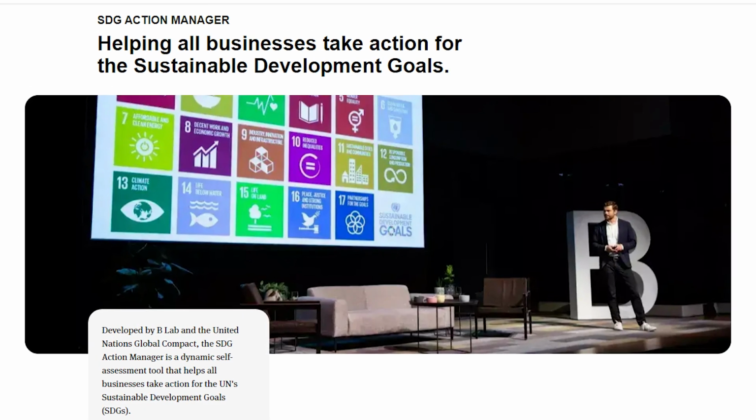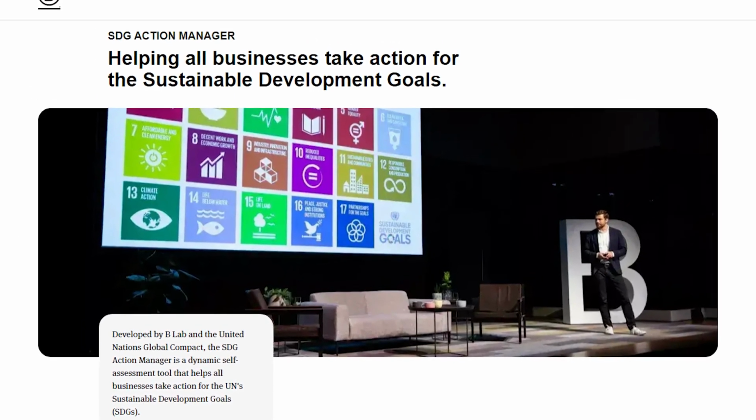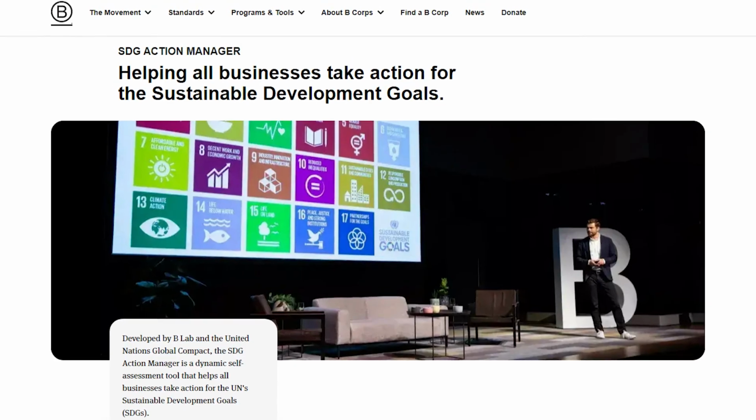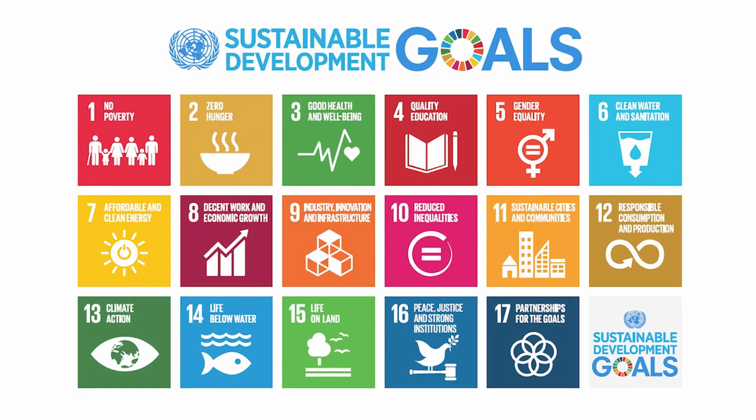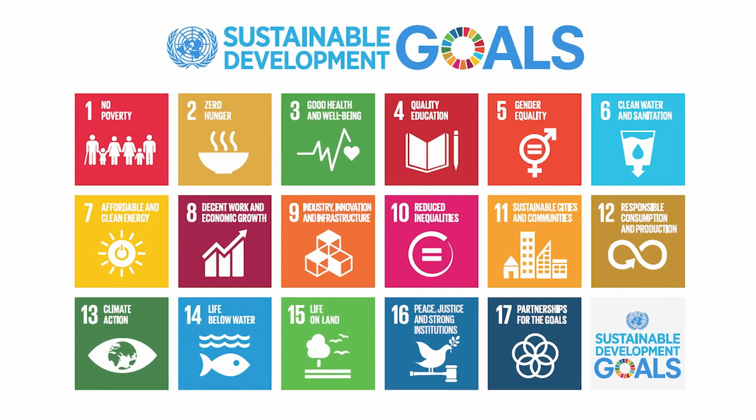Developed by B Lab and the UN Global Compact, the SDG Action Manager incorporates the 10 principles of the UN Global Compact and the Sustainable Development Goals. The SDG Action Manager will enable users to integrate the BIA's comprehensive stakeholder-based view with a more focused look at their performance on the Sustainable Development Goals.